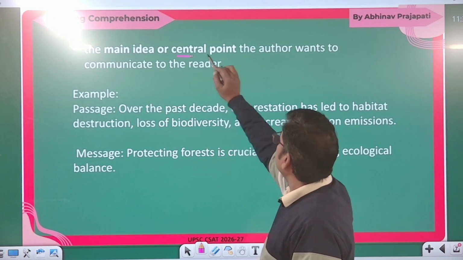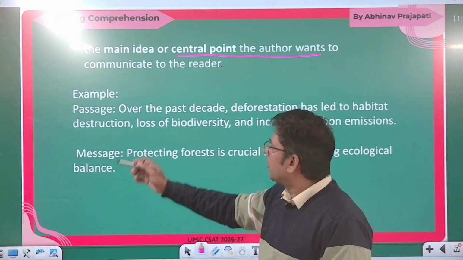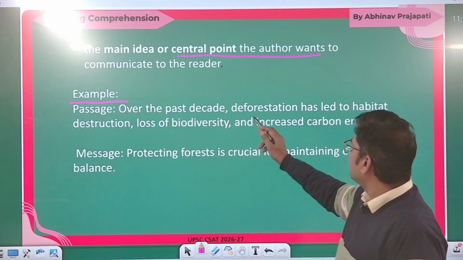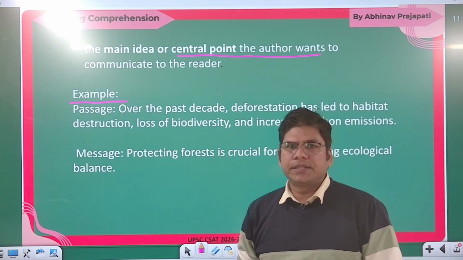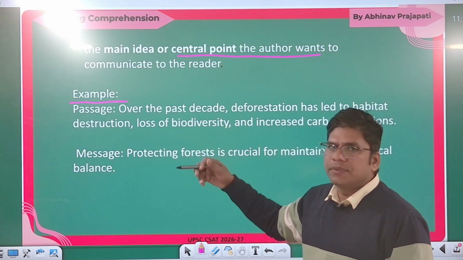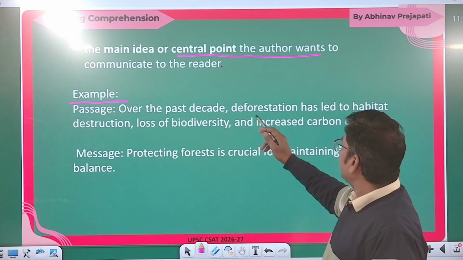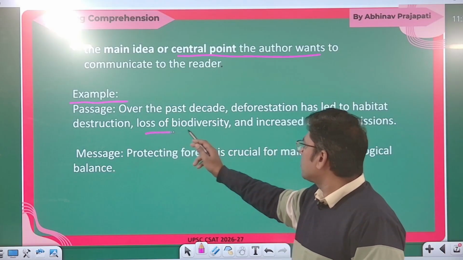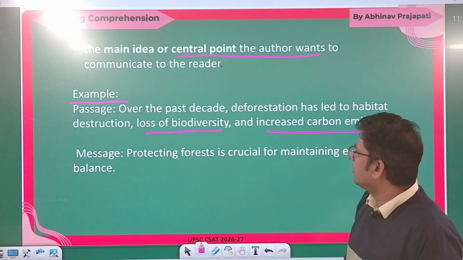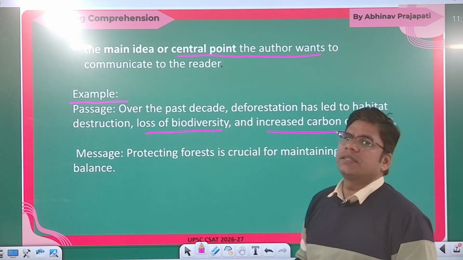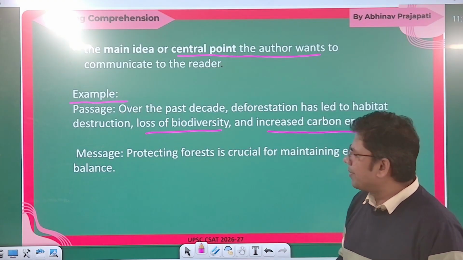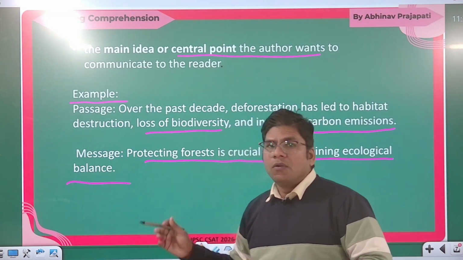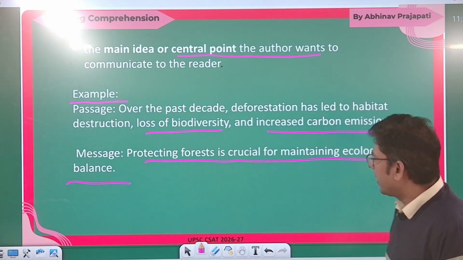It is the main idea or central point the author wants to communicate to the reader. For example, suppose the passage says: over the past decade, deforestation has led to the destruction of habitat, loss of biodiversity and increased carbon emission. So this is a simple passage. What is the message of the passage? Protecting forests is crucial for maintaining ecological balance. This one can be the message of the passage, right?